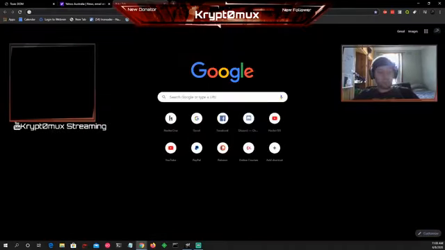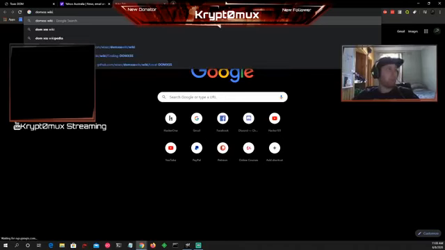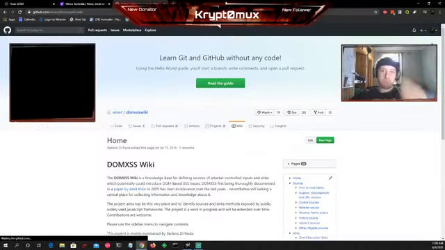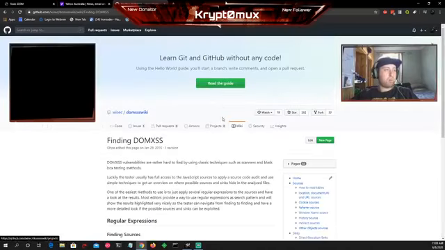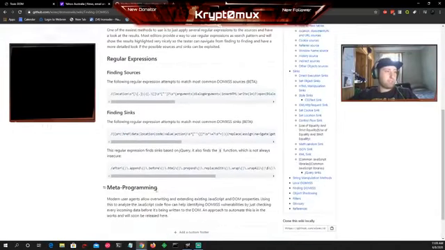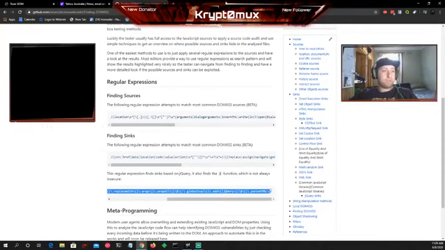Another thing I'm going to show you is DOM XSS Wiki, which is really good. We'll get to the exploitation in a minute. DOM XSS Wiki shows you a lot of regular expressions that we can use to find DOM XSS vulnerabilities. This is a really good page to look at. You can type that into the dev console, and it will find keywords like jQuery, global eval, and also this keyword here that's very useful to find DOM XSS, which is HTML.